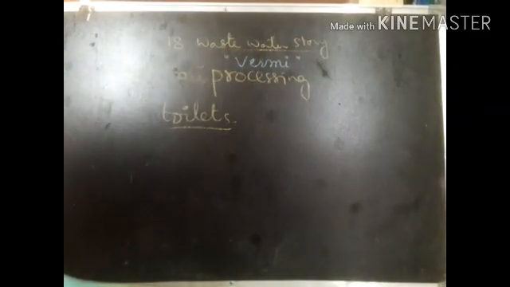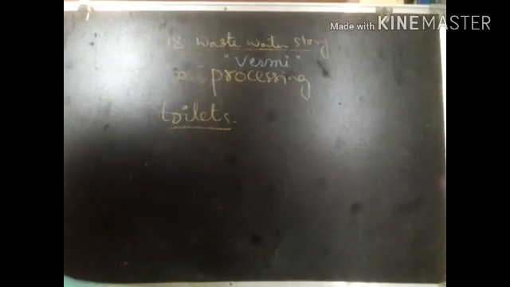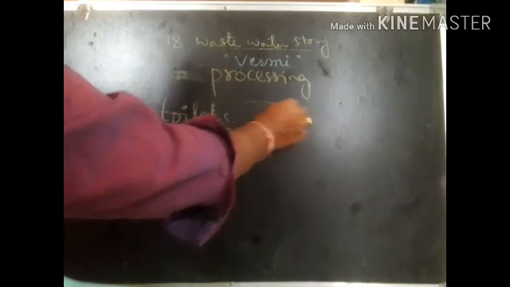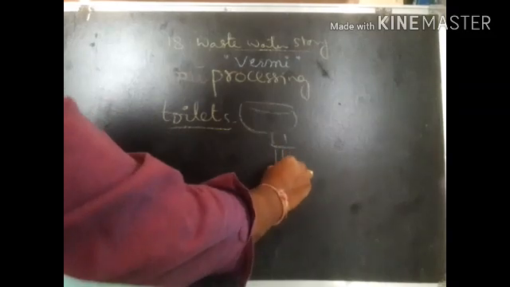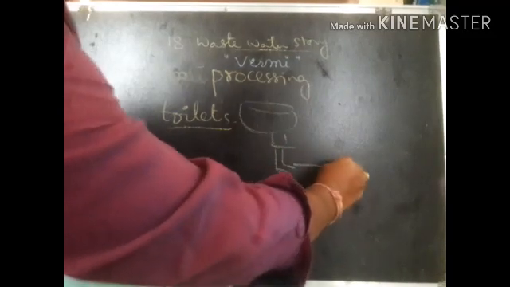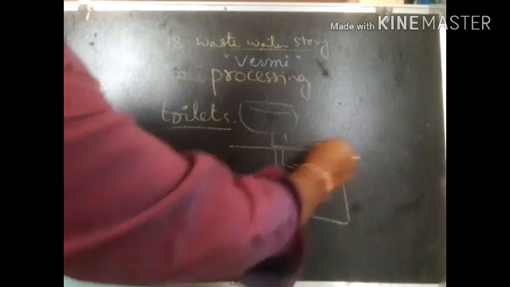These earthworms and redworms can be used as a decomposer, and it decomposes the fecal matter. How does it happen? Whatever the earthen pit that is made at the toilet, it is present underground.